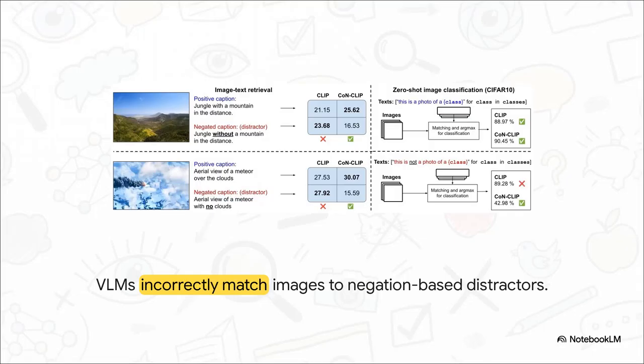And this right here essentially illustrates the crime scene. In a standard test, models like CLIP were shown a photo of a jungle with absolutely no mountains in sight. But when asked to match the image to a caption, they actually gave a higher similarity score to a false distractor caption, like jungle without a mountain, than to a caption that just truthfully described the scene. They see the word mountain, they look at the jungle, and they just get terribly confused.